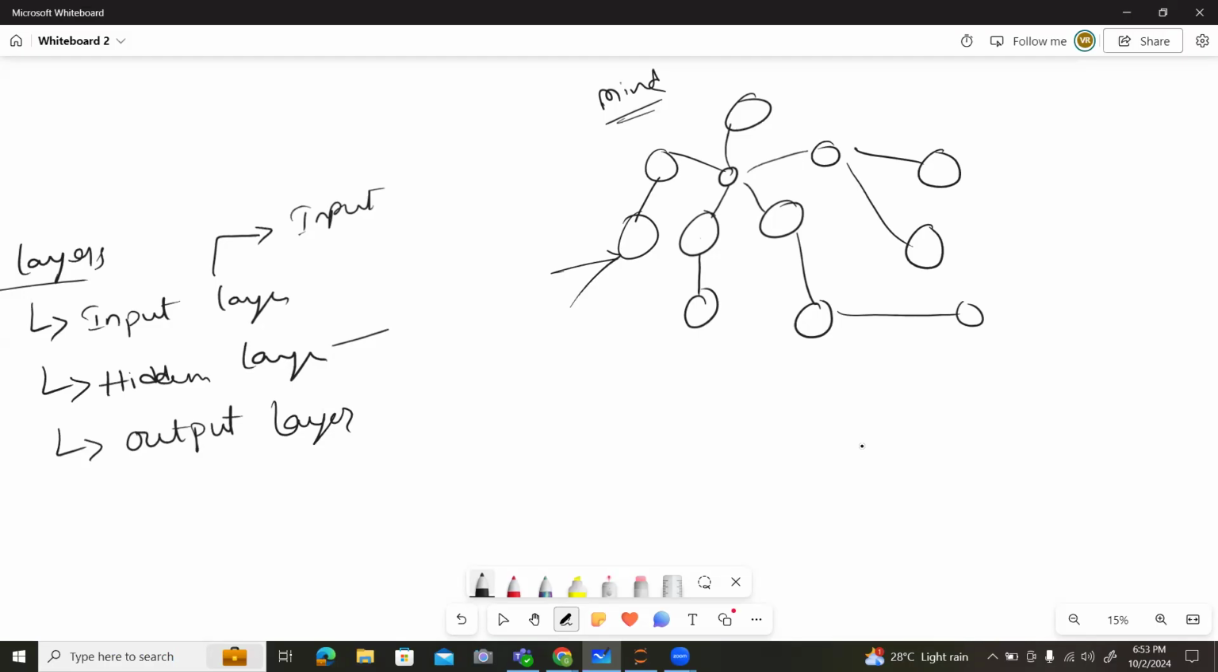The hidden layers are the connections between the input and output layers. Let us consider this is the input and this is the output. Between the input and output, we connect a number of layers, which are known as hidden layers. And finally, we get the output layer. This is how the layers are formed.